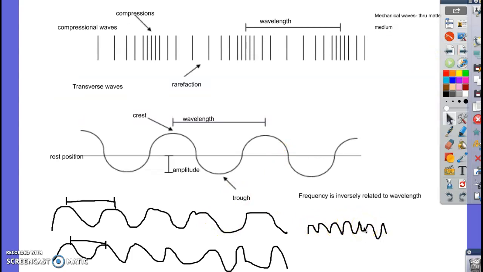If they're moving the same speed, then frequency is always inversely related to wavelength. If you have long wavelengths going at the same speed, you will have a low frequency. If you have short wavelengths, you will have a high frequency. So if wavelength is long, frequency is low. If wavelength is short, then frequency is high. Inversely related.